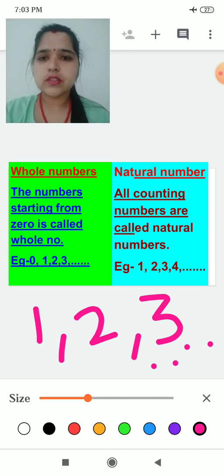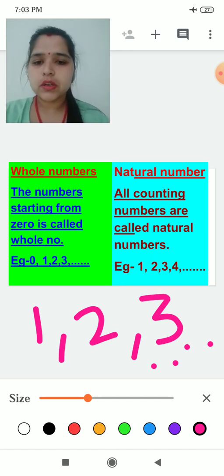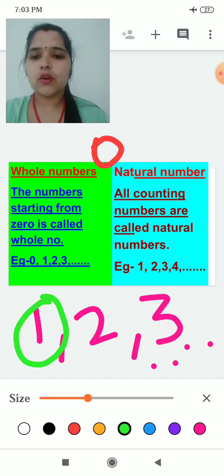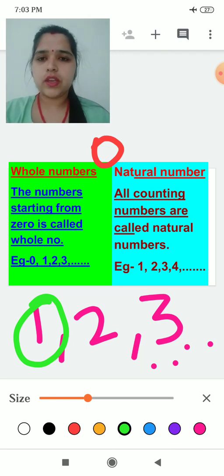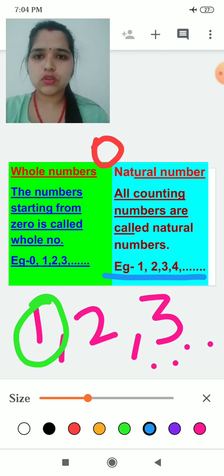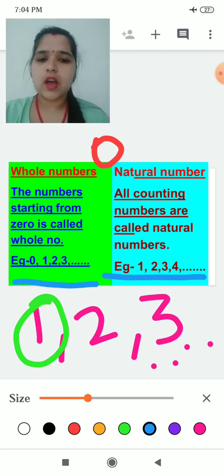The difference between both is that whole numbers contain 0 with them, but natural numbers start with 1. Whole numbers start from 0 and natural numbers start from 1. As you can see in the example, it is starting from 1, so they are called natural numbers, and whole numbers are starting from 0. I hope you have all understood.